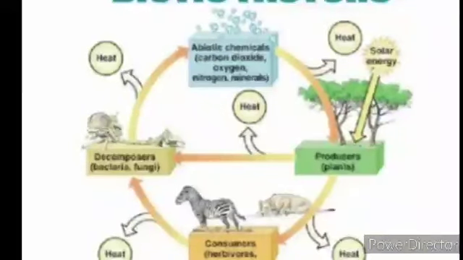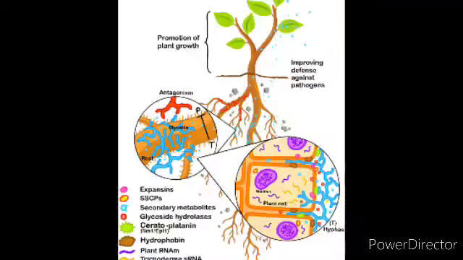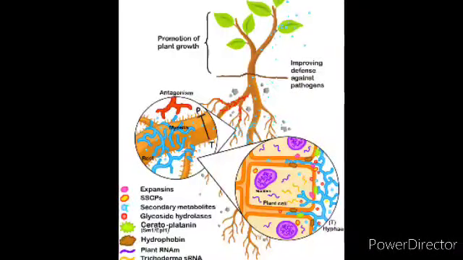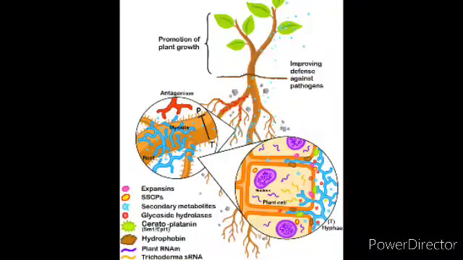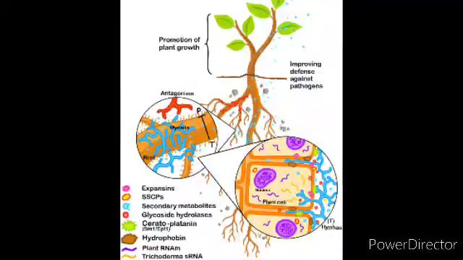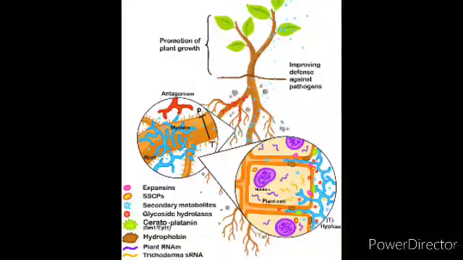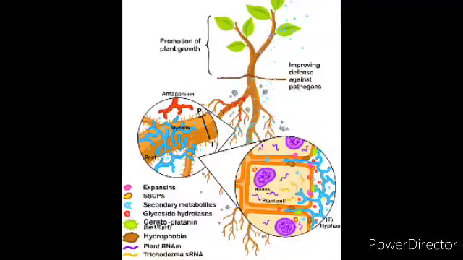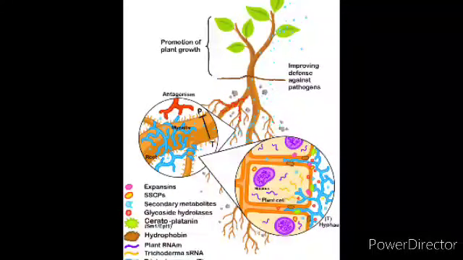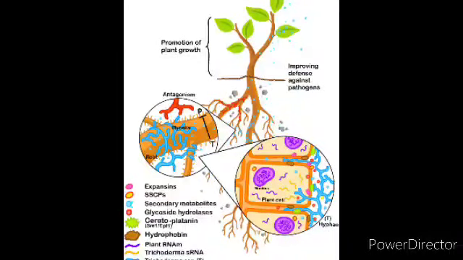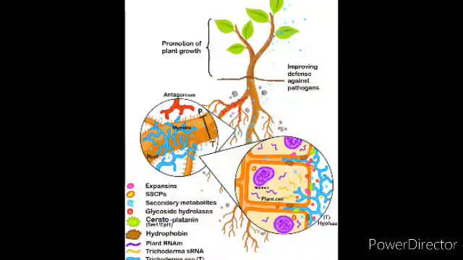Now we see some examples of mutualism. First, we see about nitrogen fixation. Here, Rhizobium is a bacterium which is found in the leguminous plant's roots. These bacteria form nodules. They live symbiotically. Rhizobium obtains food from the leguminous plants, and in turn fixes atmospheric nitrogen into nitrate and makes it available to the host plants.